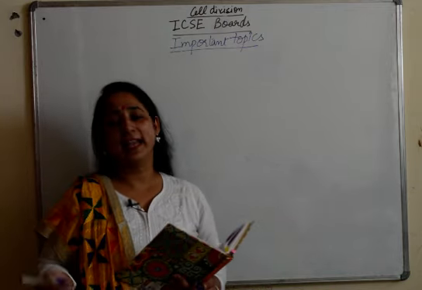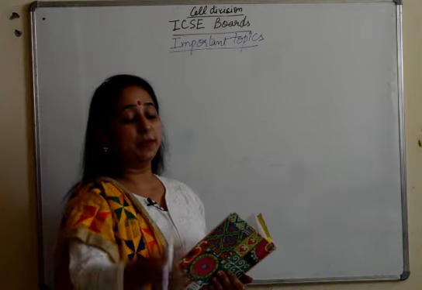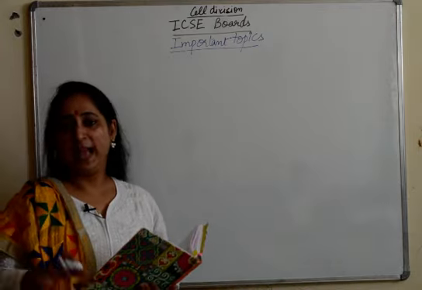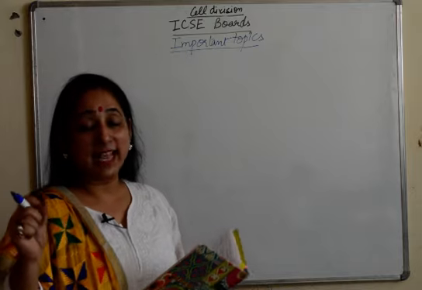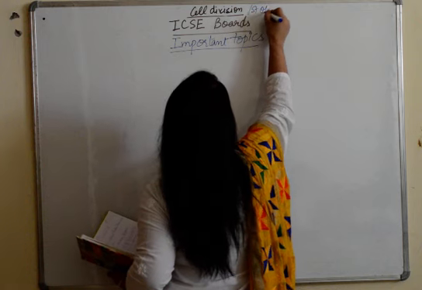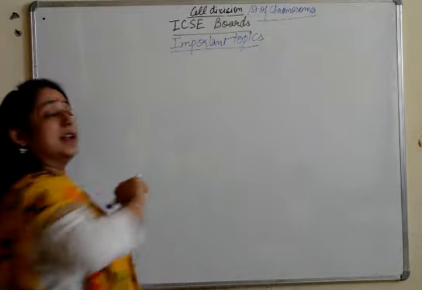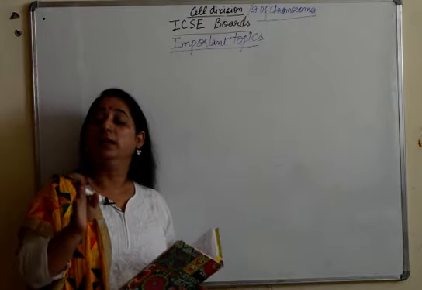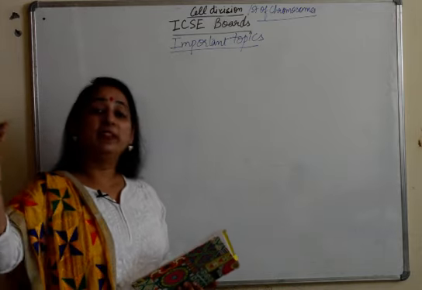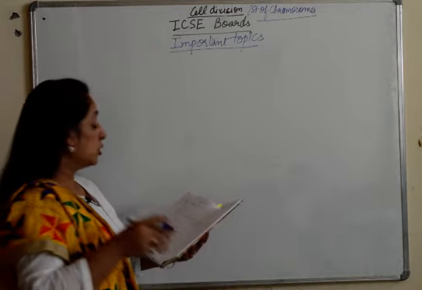We all know genetics has been removed from the syllabus, and generally when I make the video, I make it for cell division and genetics both as a combined. But now as it has been deleted, we'll talk about cell division, and we'll also talk about structure of chromosomes. So these are the two topics which are now there in your reduced syllabus, but I'm again specifying this is only for 2021, because after that the full syllabus will be followed as and when the classes resume after corona and all. So we'll start.